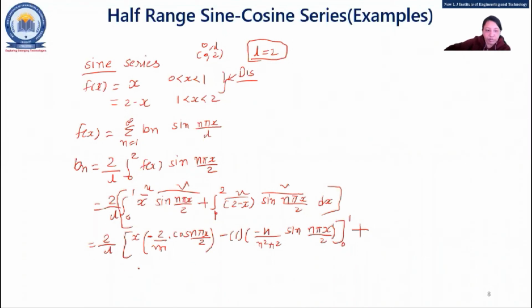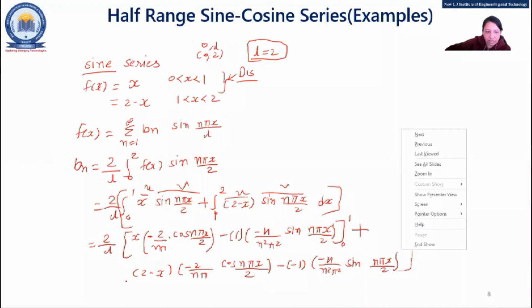Plus. Now for this term, this is 2 minus x. I'll write down here, 2 minus x, minus 2 upon n pi cos n pi x by 2, right? The other term for this is minus 1, obviously minus and minus 1, and obviously minus 4 upon n square pi square, then sine n pi x by 2. Fine. And obviously the limit for the second one is 1 to 2.